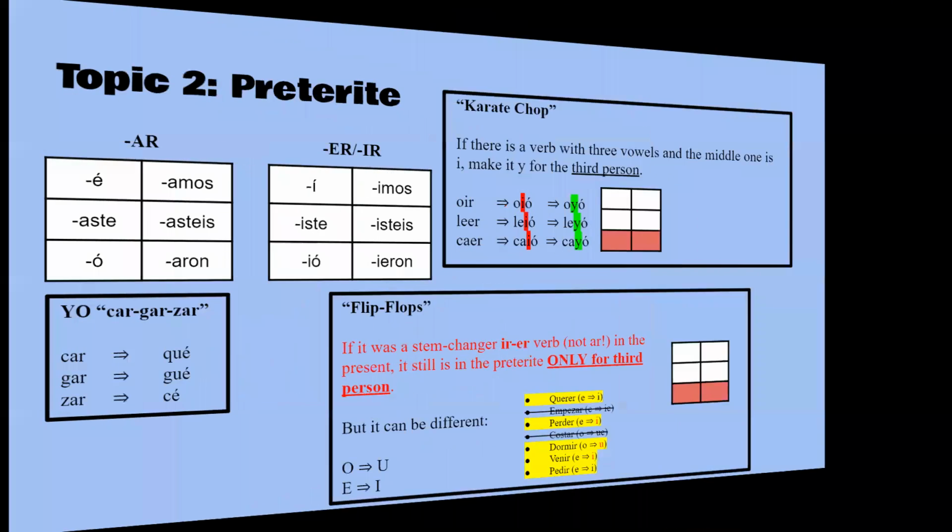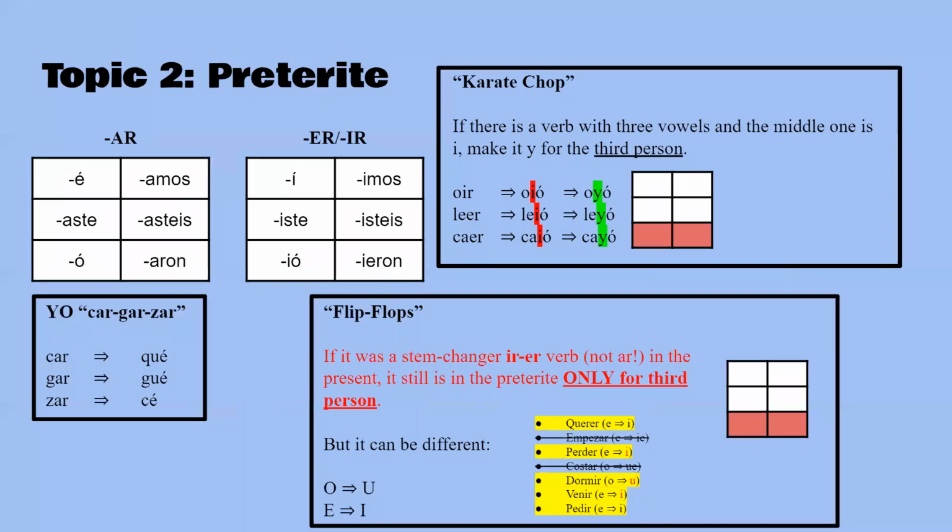The second thing is preterite. This is basically the past tense, but as you can see, there's another past tense, imperfect, that we'll talk about then. AR endings are shown: aste, ó, amos, asteis, aron. The ER verbs: iste, ió, imos, isteis, ieron. There are a lot of irregulars for the preterite.